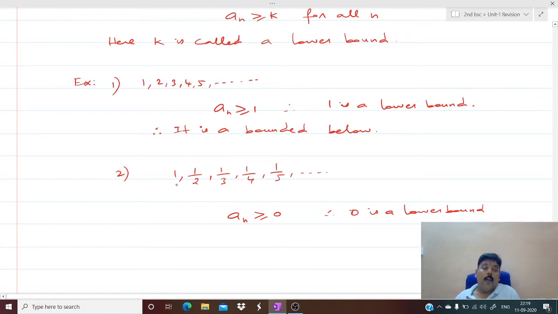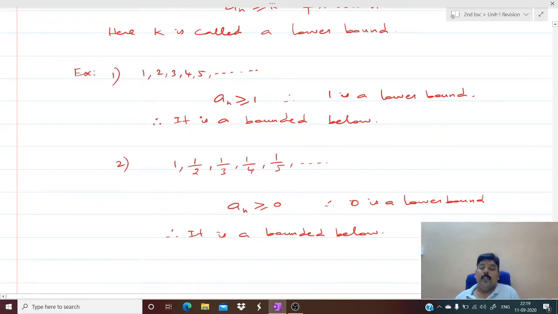Of course, for this sequence we have an upper bound as well, but I am not discussing the upper bound, I am worried only about the lower bound. Therefore, we can say it is a bounded below sequence. That's all.